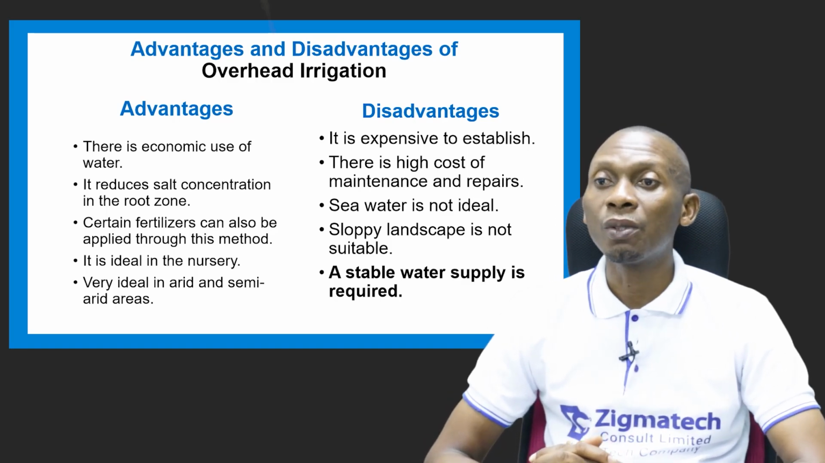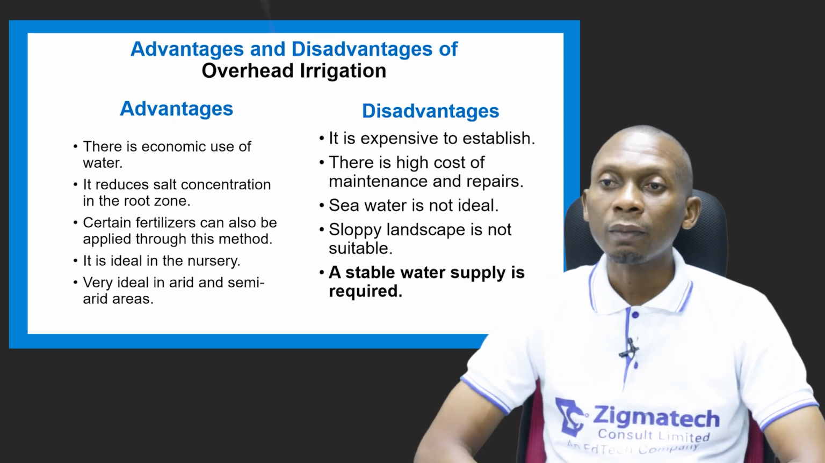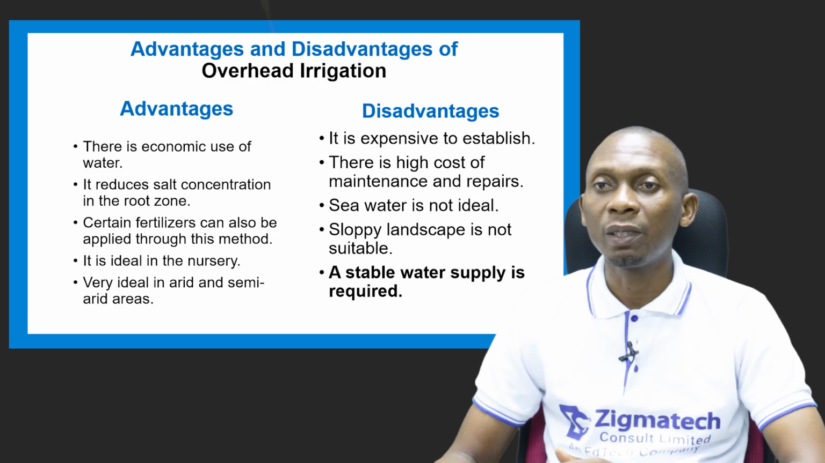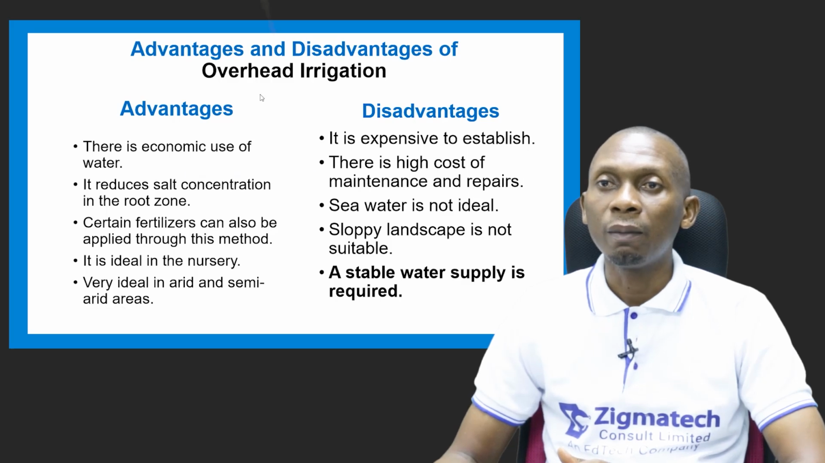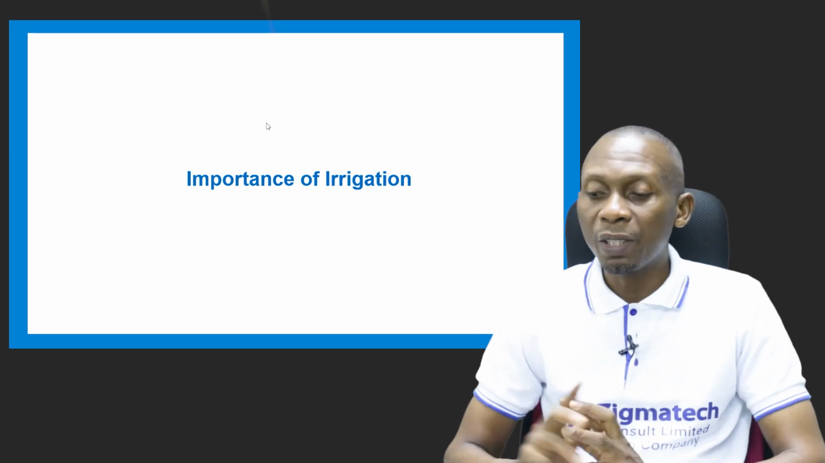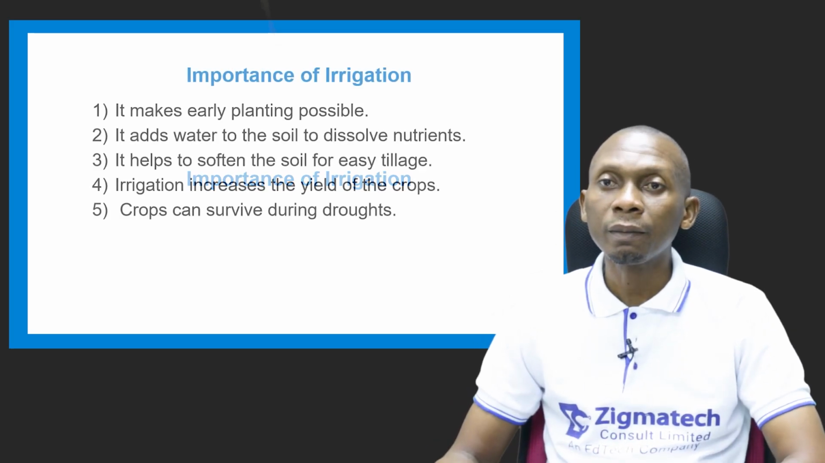Sloppy landscape is also not suitable. Now, a stable water supply is also required. So these are some of the disadvantages of overhead irrigation. Now, let's generally look at the importance of irrigation.